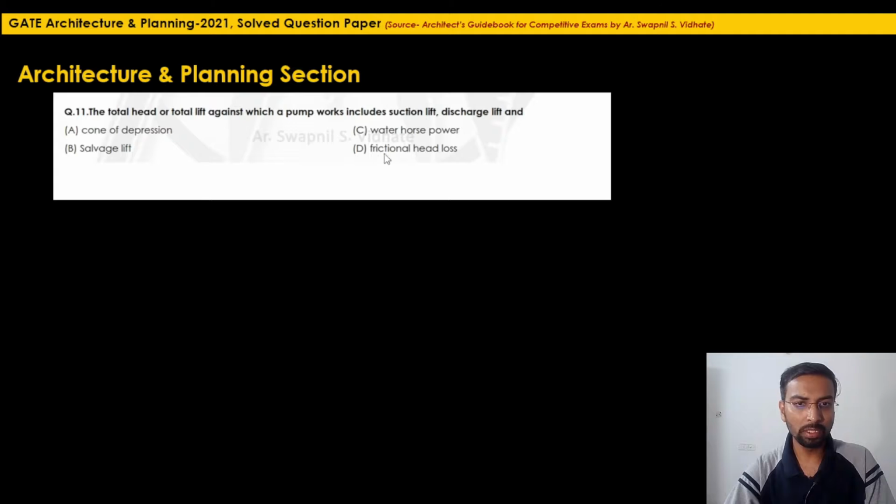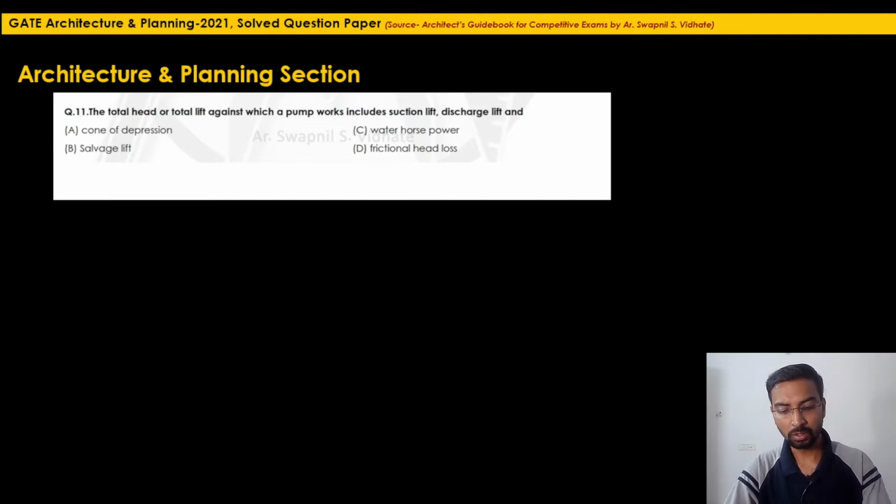Now again we will give a simple logic for how the remaining three options are incorrect. Whenever a pump works, it will suck the water from the water resource and discharge it. The factors which are important in its functioning depend upon how much is the suction lift, how much is the discharge lift, and how much is the loss in between. So there will be a frictional head loss in between.